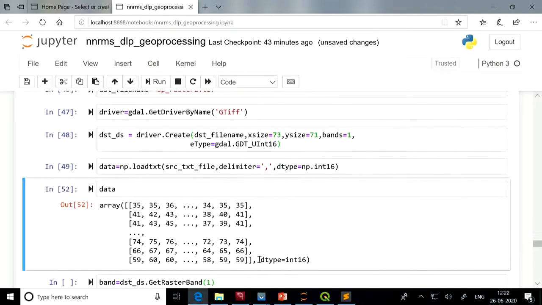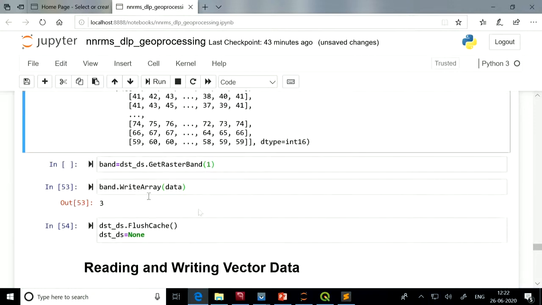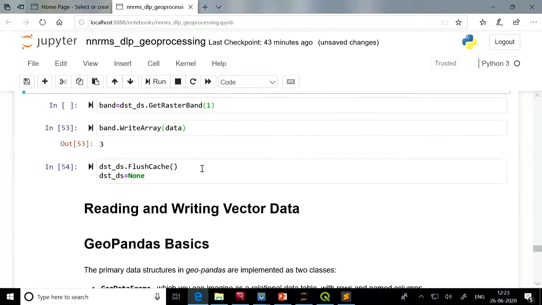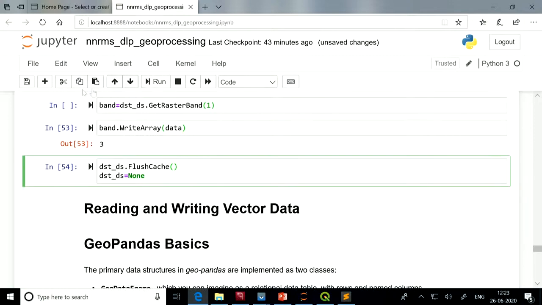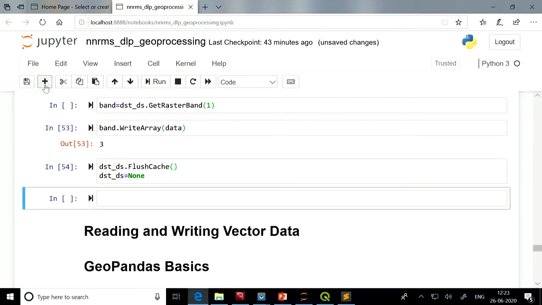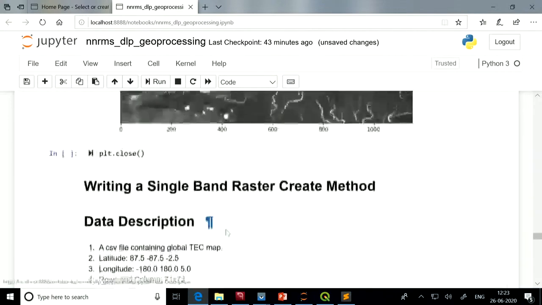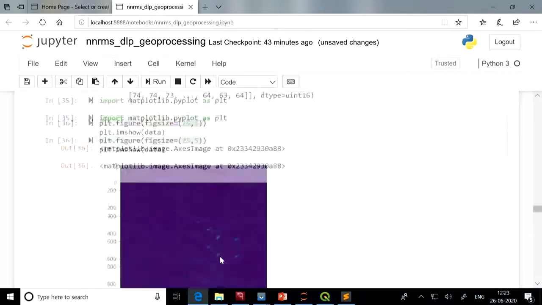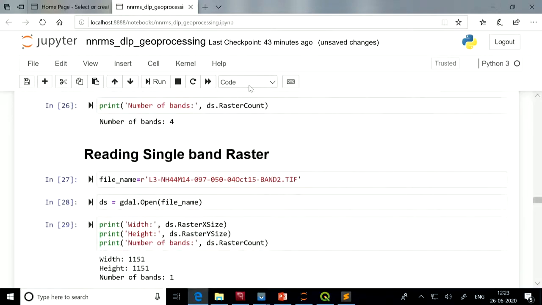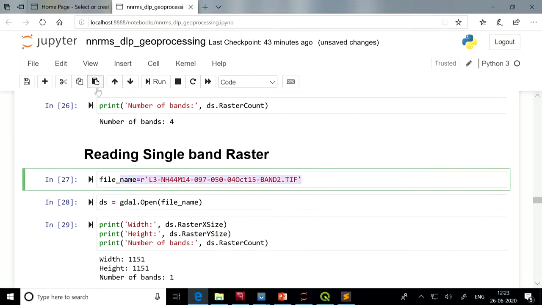Now this same image, suppose if you want to visualize here itself, we can do it in a similar way: we can open it and just change the name of the file here and visualize the image. So now our image name is, we'll call it new variable.